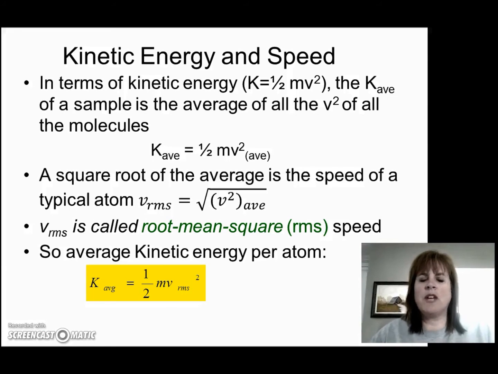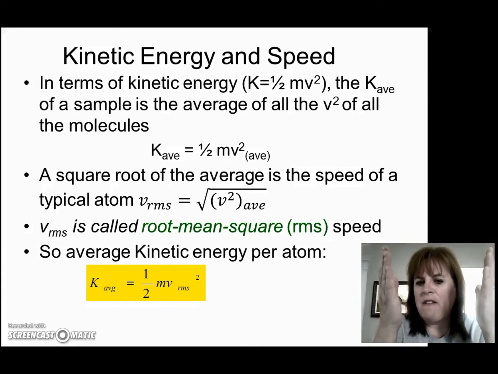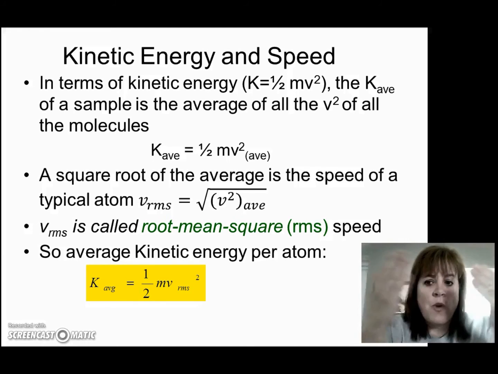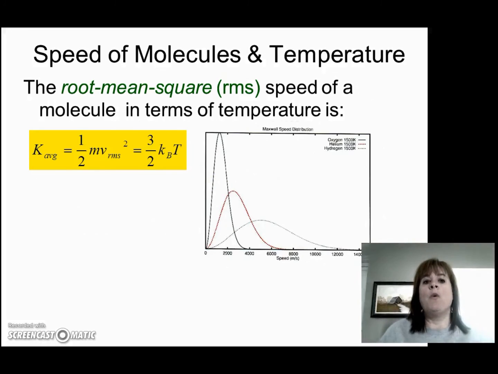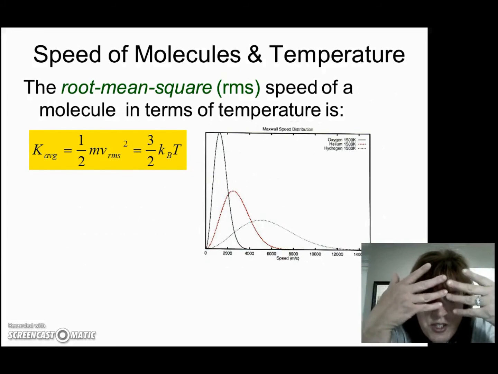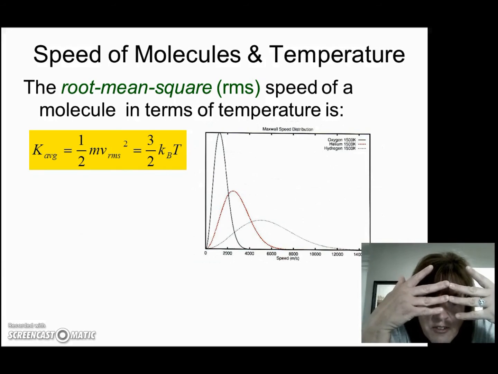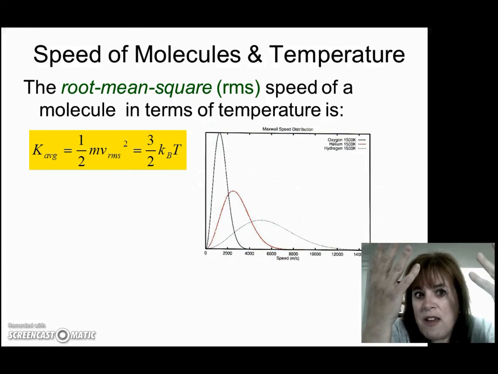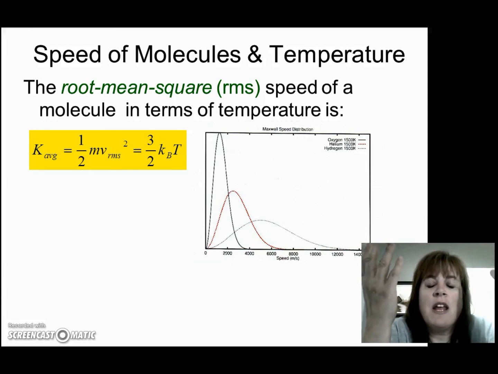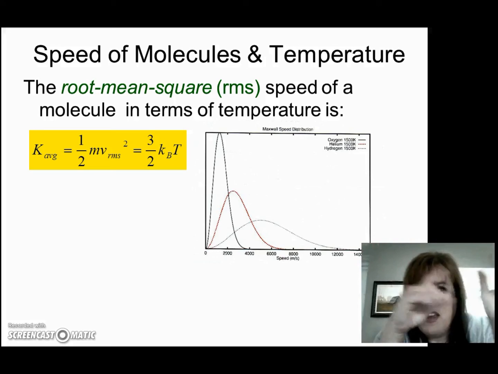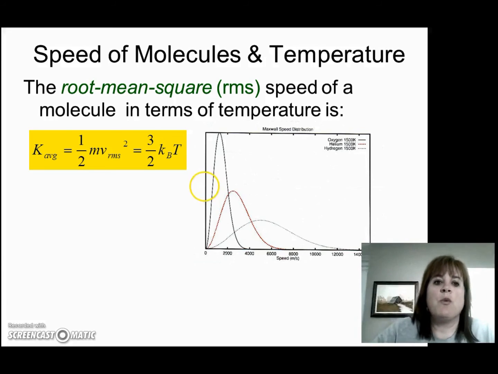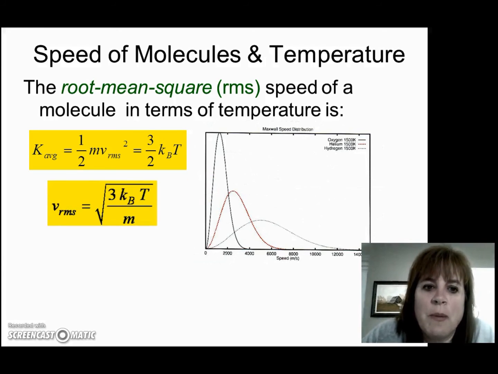Well, okay, so now I've got kinetic energy and speed, and I had kinetic energy and temperature. So how can I relate temperature to the speed of a molecule? Well, we can do that by taking those two equations and putting them equal to each other, right? If K average is 1/2 m v_rms squared, and that's also equal to 3/2 k_B T for one molecule, I can rearrange this equation for v_rms speed.